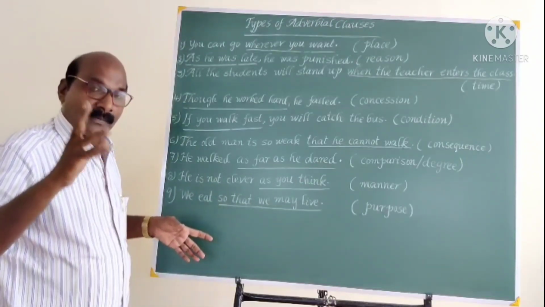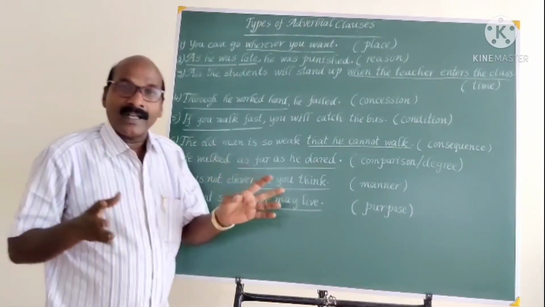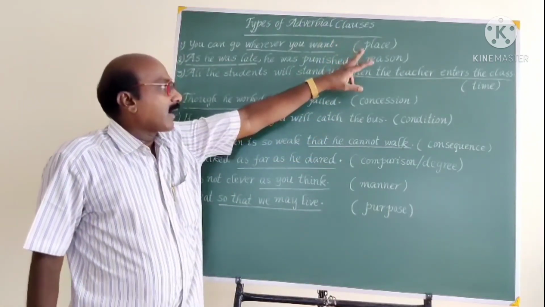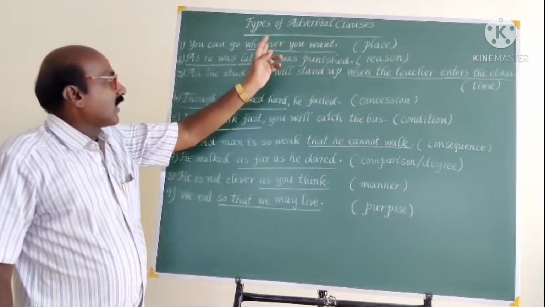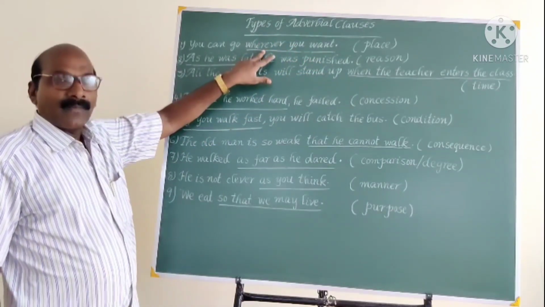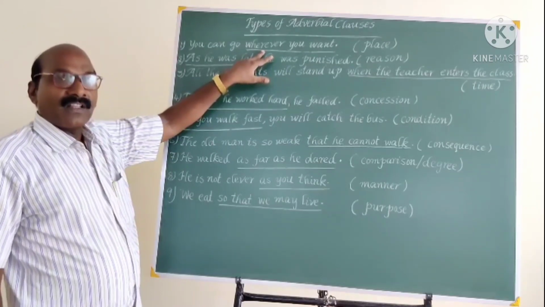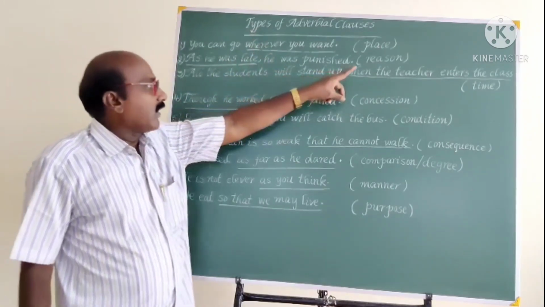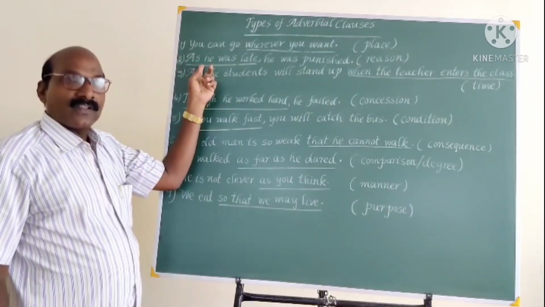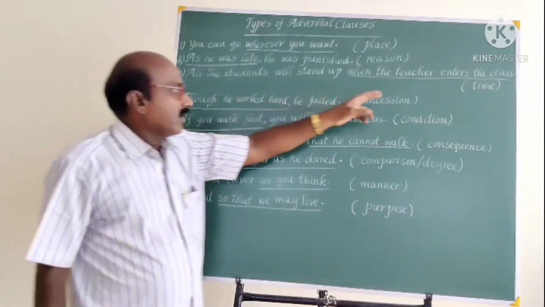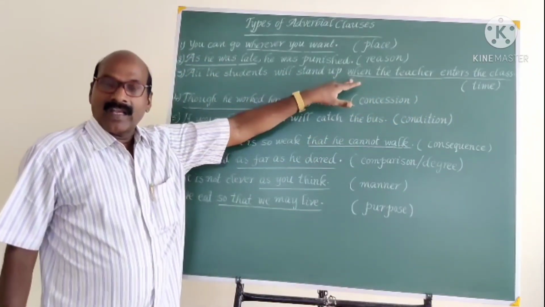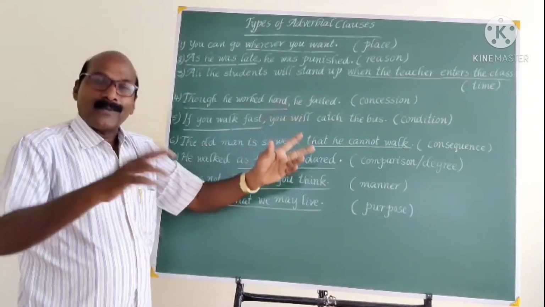We have to remember all these subordinating conjunctions to identify the adverbial clauses. For the adverbial clause of place, we generally use where or wherever. Similarly, to indicate the reason: as, since, because. To indicate time: when, sometimes while, after, before.